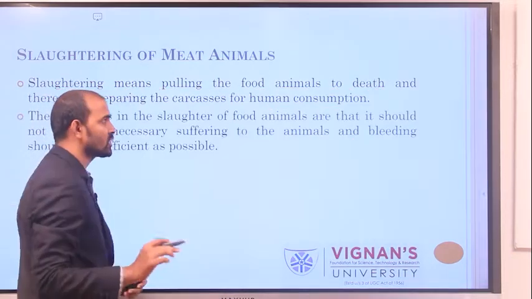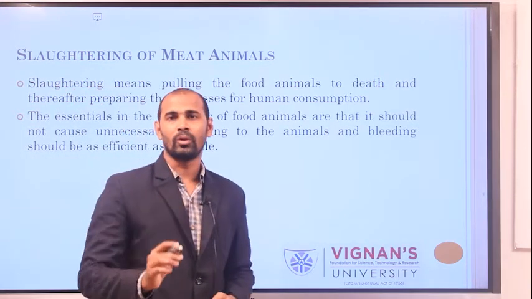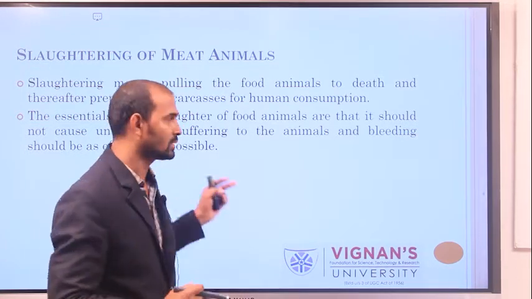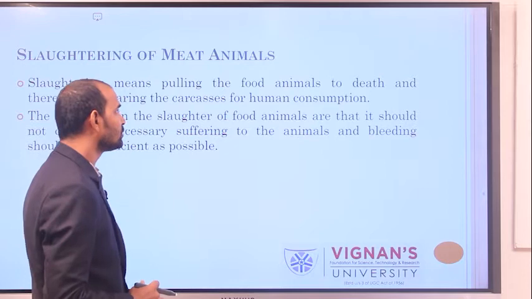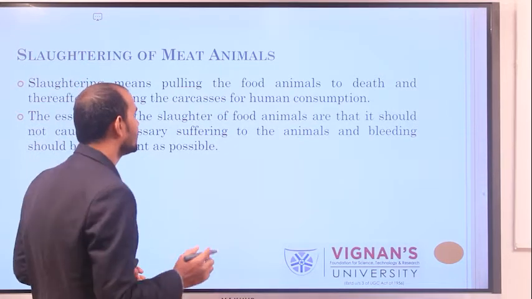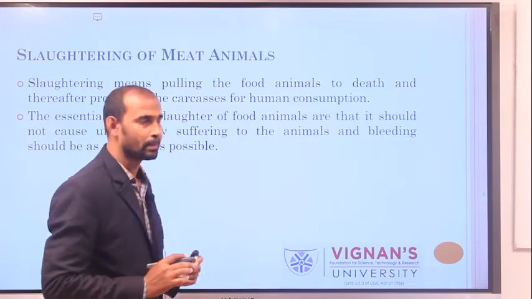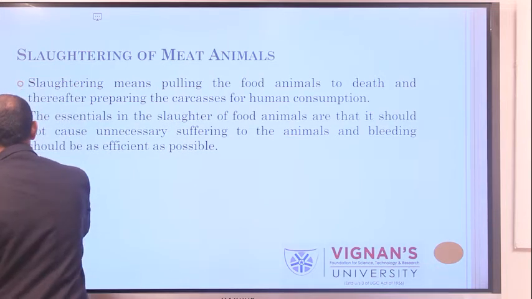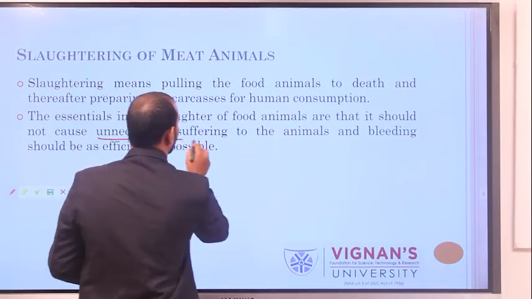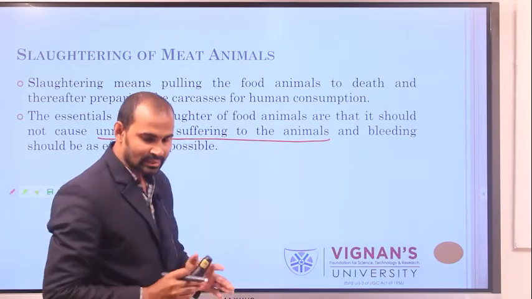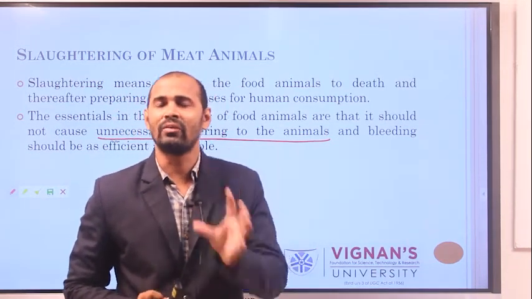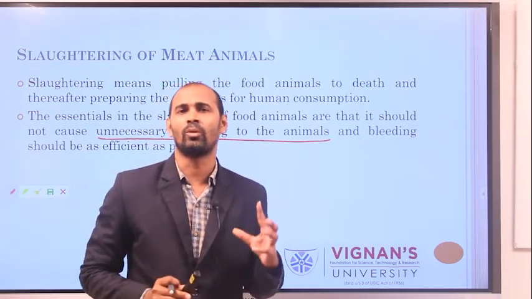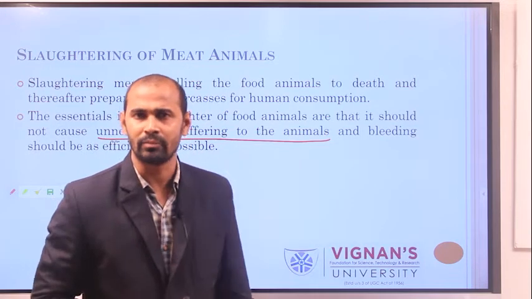While doing the slaughtering, it is very essential that you keep a few more points in mind. The butcher, the person who does the slaughtering, should not cause unnecessary suffering or cruelty to the animal. You have to make sure that all the blood in the animal's body comes out of the body.